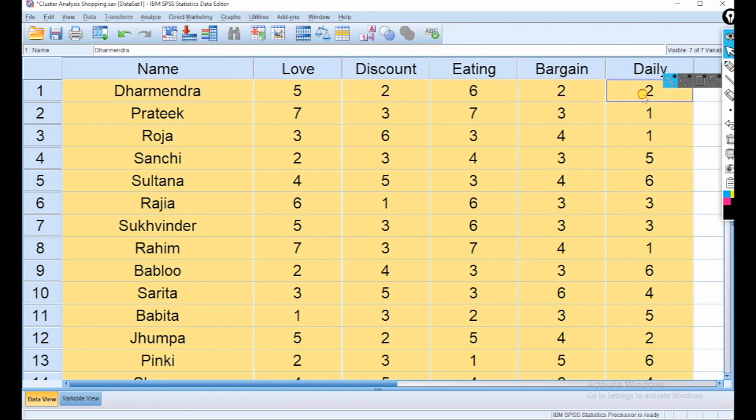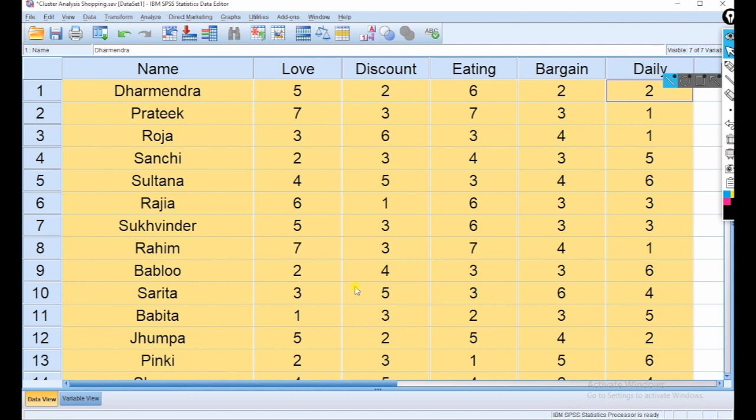Now I am performing the cluster analysis. This is my data. We will conduct cluster analysis in 2 steps. One is hierarchical cluster analysis, and then non-hierarchical cluster analysis.